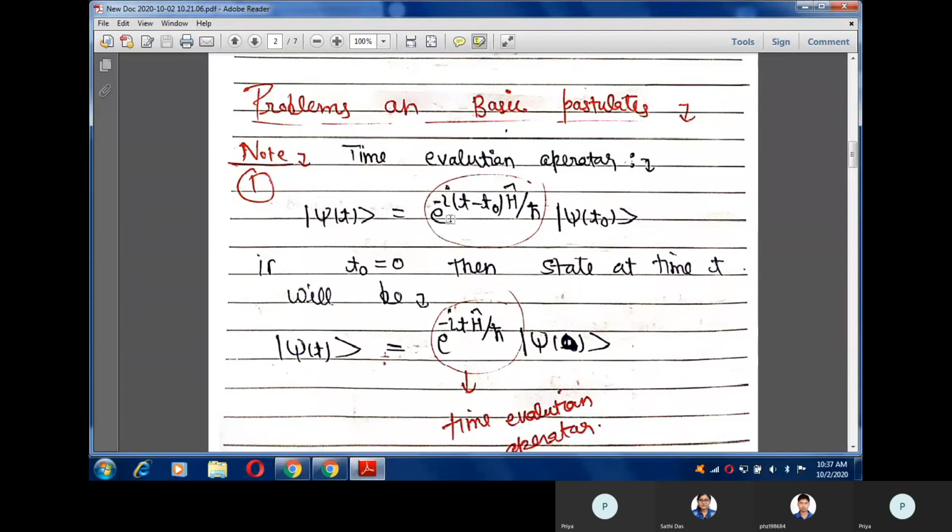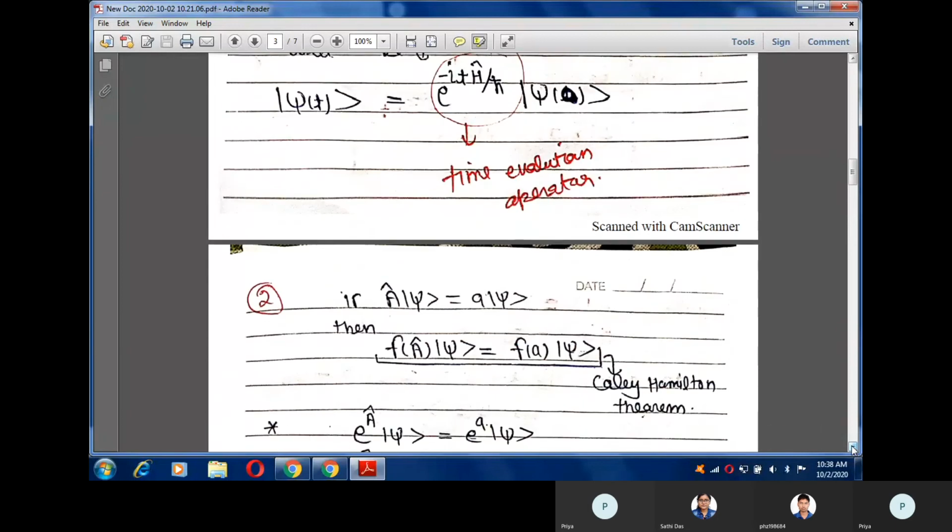If we have a state psi at time t equal to t naught, psi of t naught is the initial state of the system, then we can find the state at any time t by applying the time evolution operator. The expression in the red circle is the time evolution operator. If our state at time equal to 0 is psi 0, then we can write the state at time t in this way. So this is the time evolution operator, and you are going to use these points in your numericals.